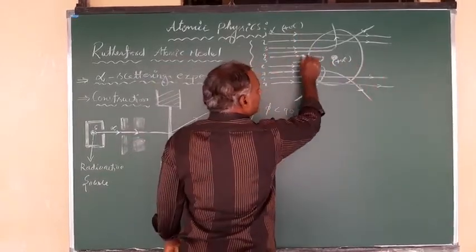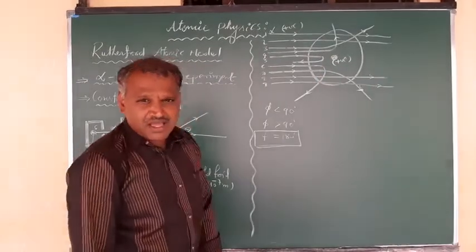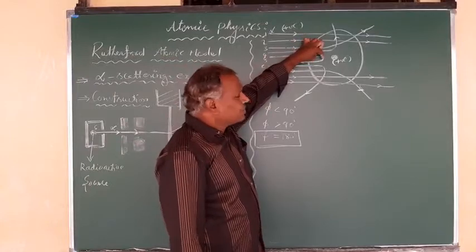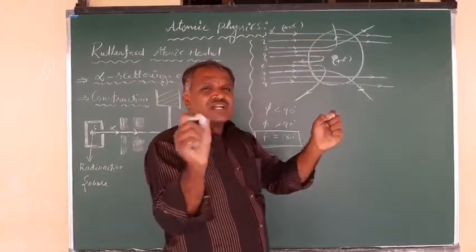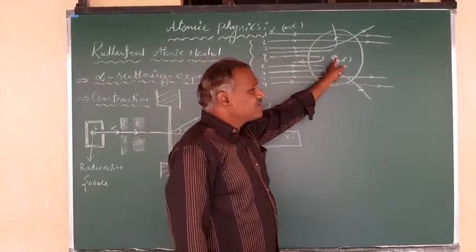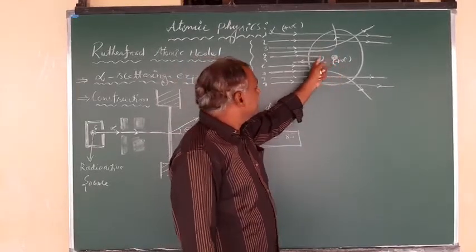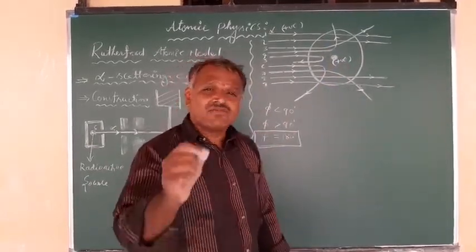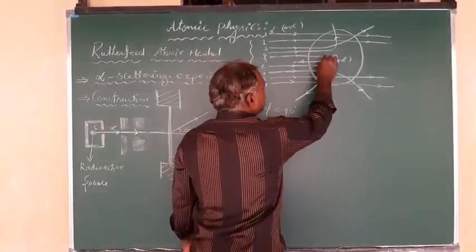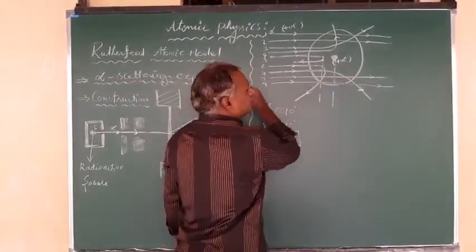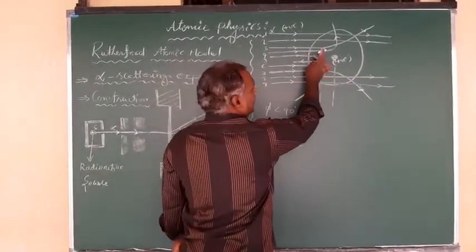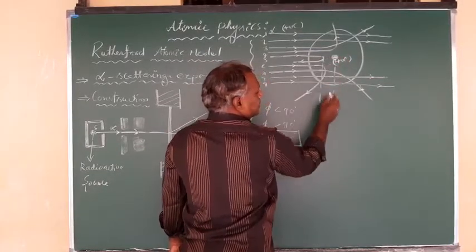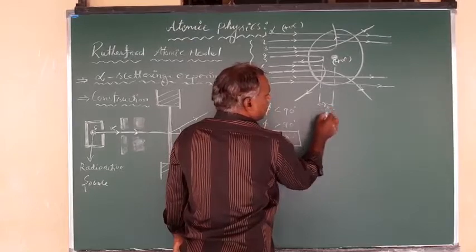Because of the repulsion, the alpha particle retraces back. The maximum kinetic energy possessed by the alpha particle to reach up to here is equal to the electrostatic potential energy between the positive charge of the nucleus and the alpha particle. That electrostatic potential energy equals the maximum kinetic energy of the alpha particle, and there the alpha particle retraces back. The separation from the center to the point where the alpha particle retraces back is called R naught.